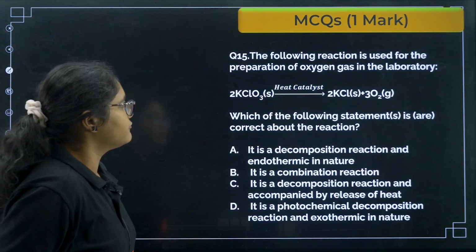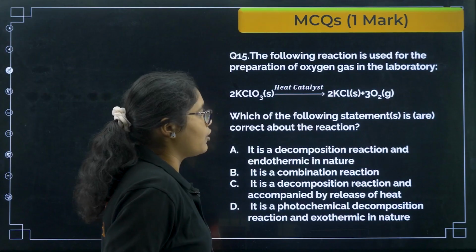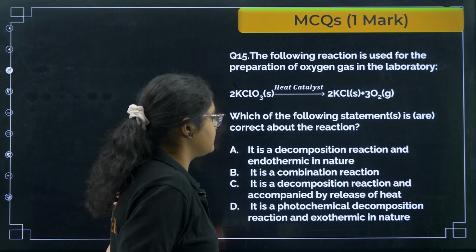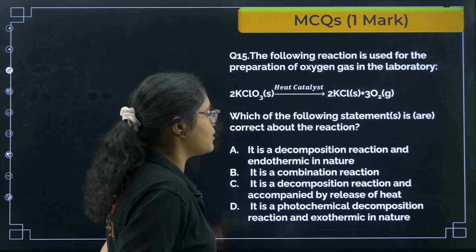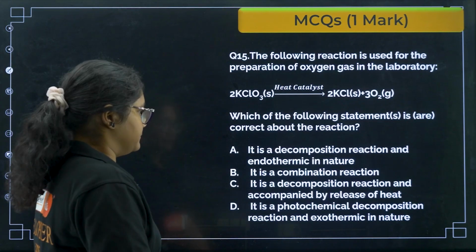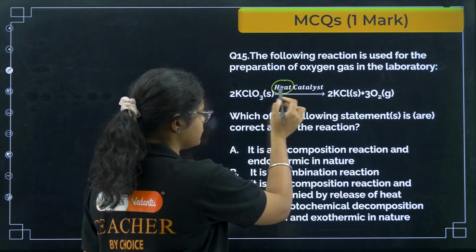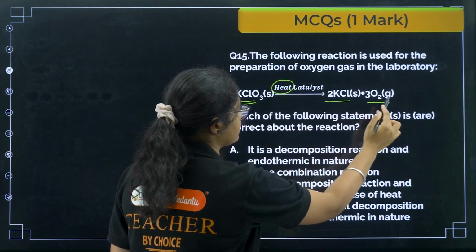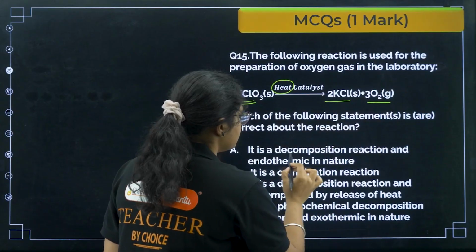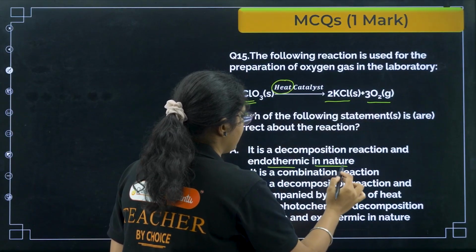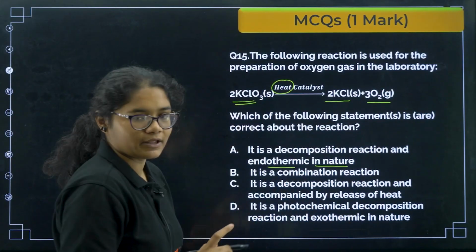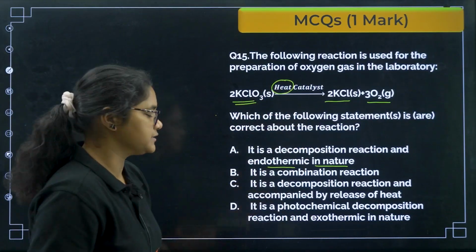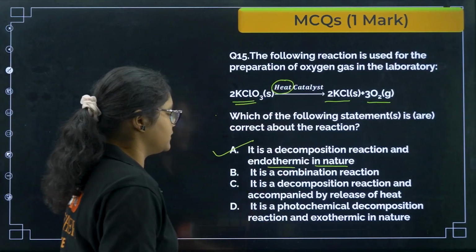Okay, next, the following reaction is used for the preparation of oxygen gas in the laboratory. Which of the following statements is or are correct about the given reaction? So heat is provided to KClO3, right? And this KClO3 is decomposing to give you smaller particles. So it is a decomposition reaction and endothermic in nature. So will it be endothermic? Yes, because heat is absorbed, and it is also a decomposition reaction. So the correct answer will be option number A.